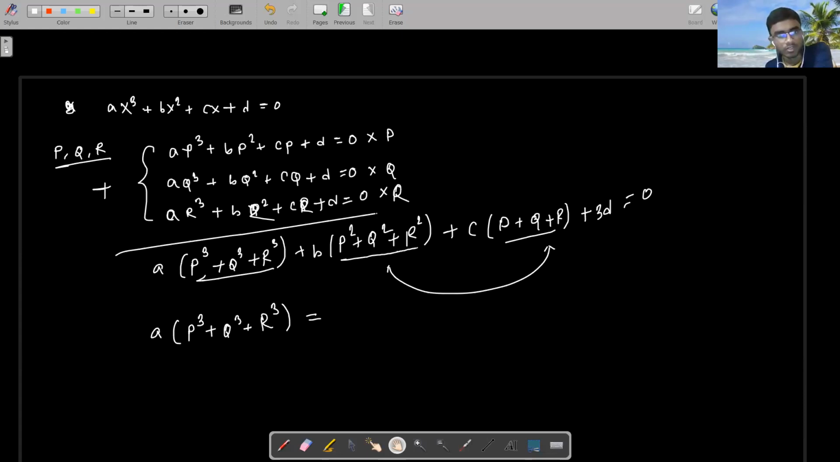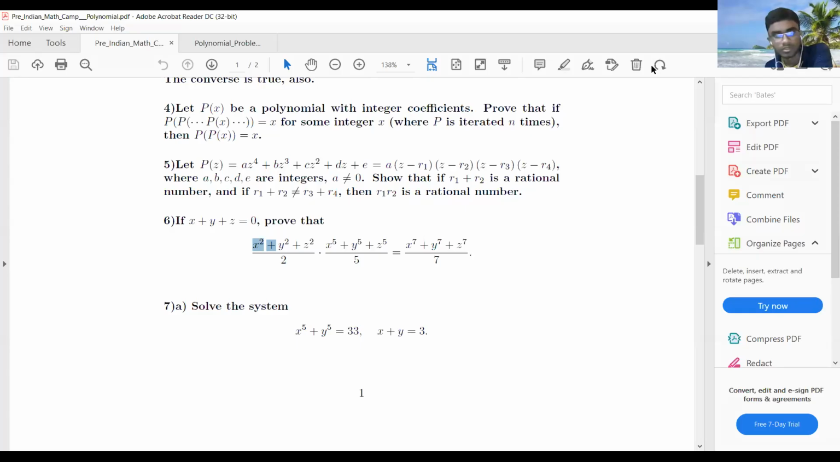So it is given, for example in this particular problem, that x plus y plus z equal to 0, and x squared plus y squared plus z squared divided by 2, x to the power 5 plus y to the power 5 plus z to the power 5 divided by 5, x to the power 7 plus y to the power 7 plus z to the power 7 divided by 7. It's the same. Now, how can you calculate the value?